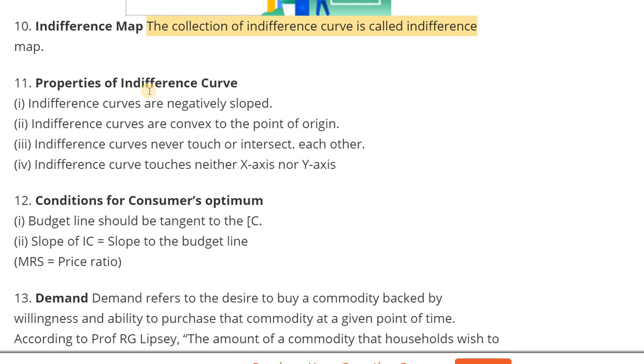Indifference curves are convex to origin. That shape of the indifference curve is convex to origin. Indifference curves never touch, which means two indifference curves will not intersect each other. Indifference curves touch neither the x-axis nor the y-axis.